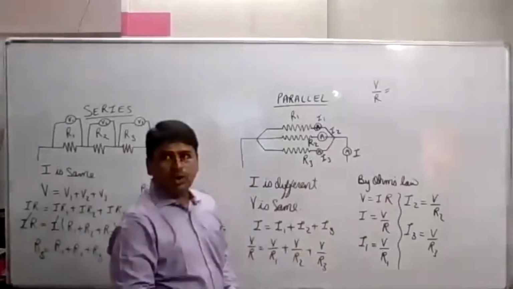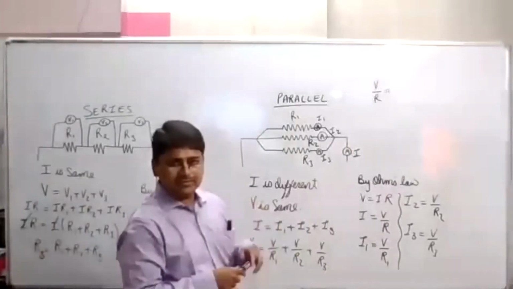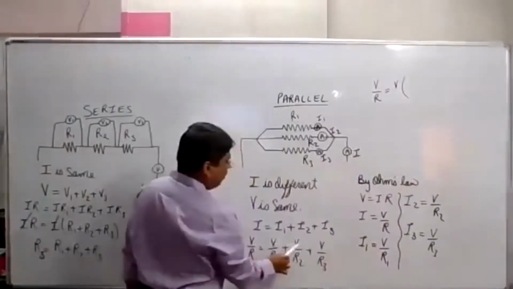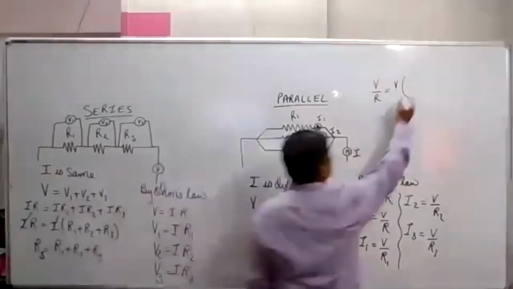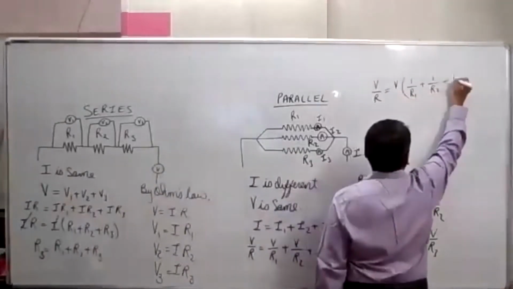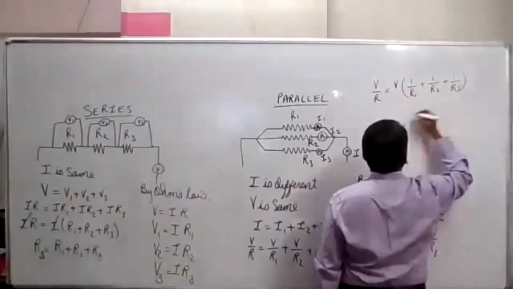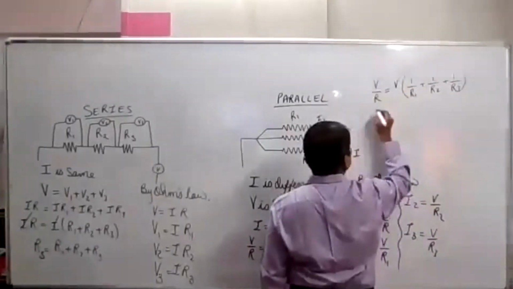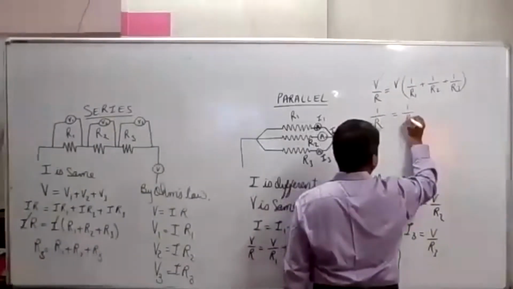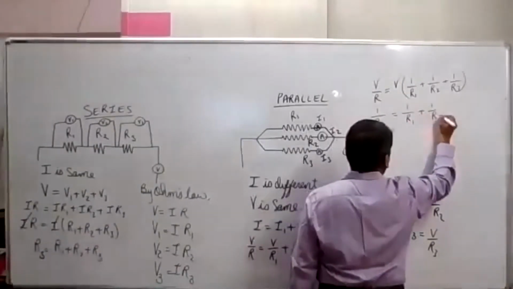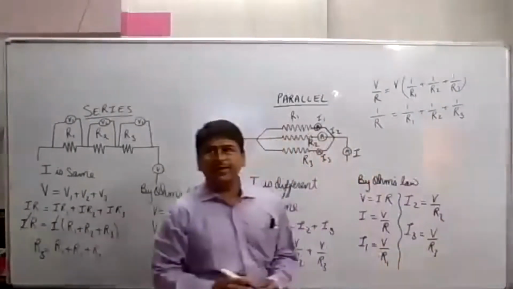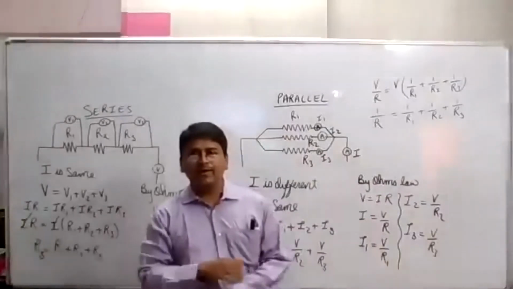What can you take out common from all the three? Common V, and in the bracket 1 upon R1 plus 1 upon R2 plus 1 upon R3. This V gets cancelled. What remains? 1 upon R is equal to 1 upon R1 plus 1 upon R2 plus 1 upon R3. Clear?